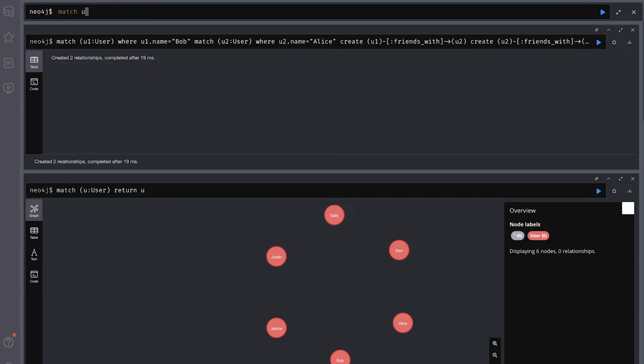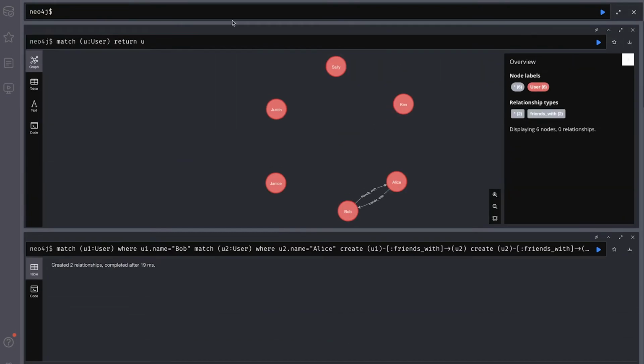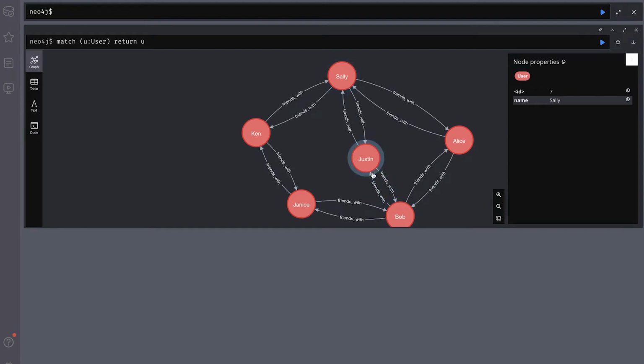Now we can run our match query, match user, user, return you. And there we go. We see Bob is friends with Alice and Alice is friends with Bob. We're going to do this a couple more times for everybody else, and we're going to make a little community of friends. Now that we've created all those relationships, we're going to return all of our users, and we're going to see that we have a little network of friends. Sally's friends with Alice, Justin is friends with Sally. We got the whole thing going on here.